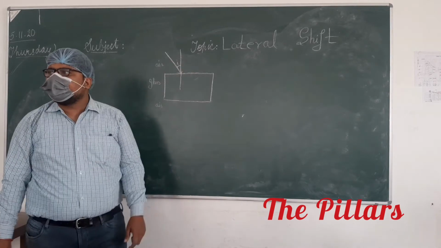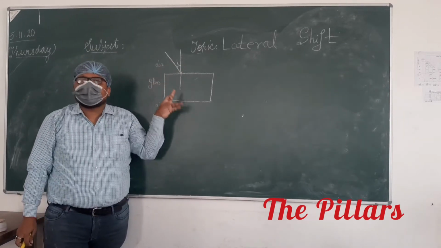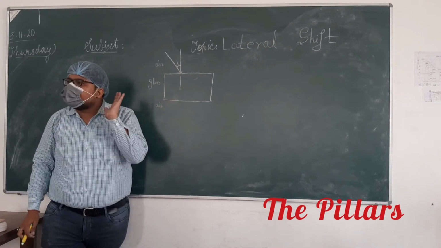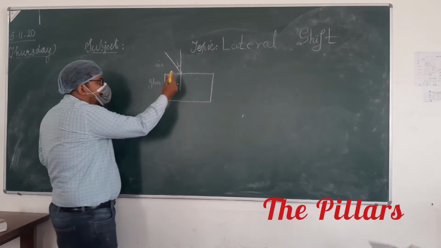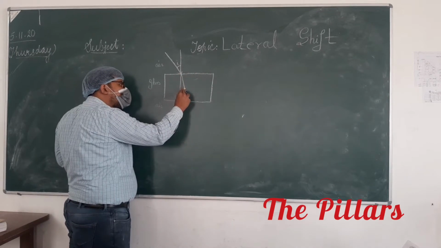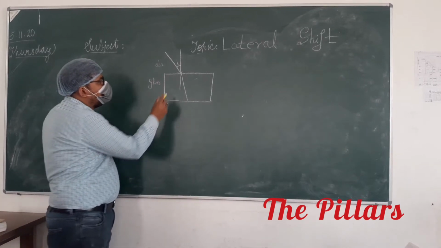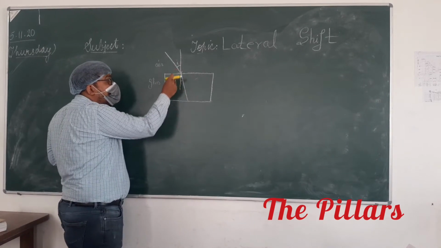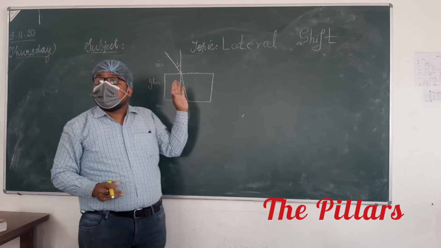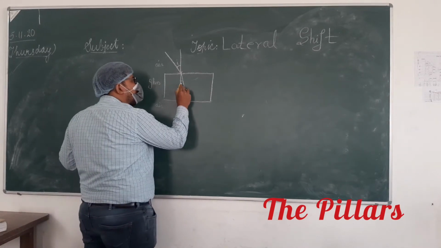Now, your light is entering from air to glass, from rarer to denser medium. It means it will bend towards the normal. The angle that the refracted ray makes with the normal is called the angle of refraction.